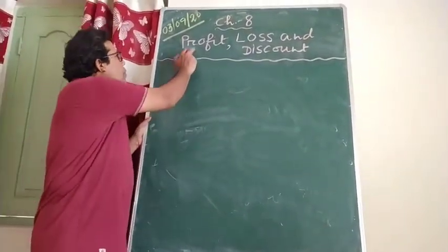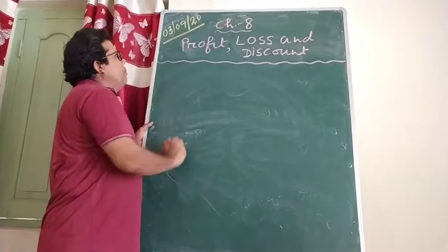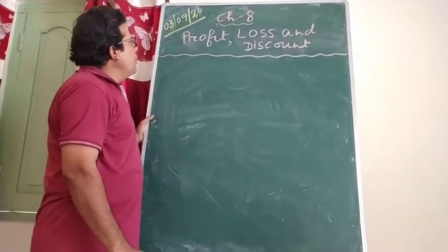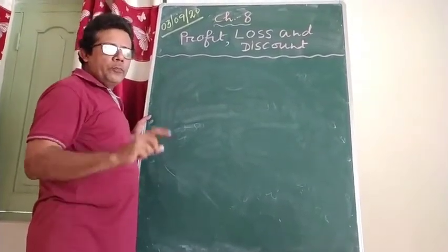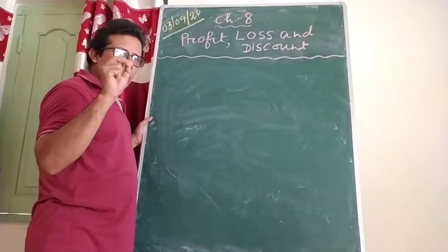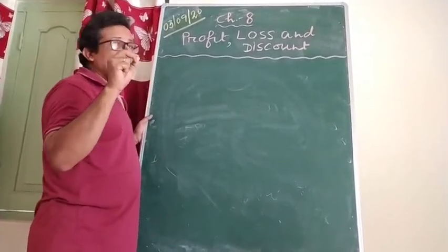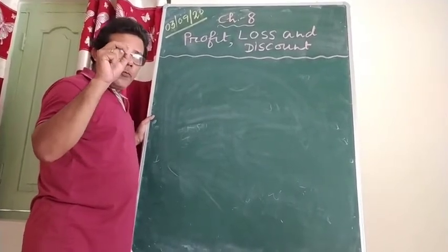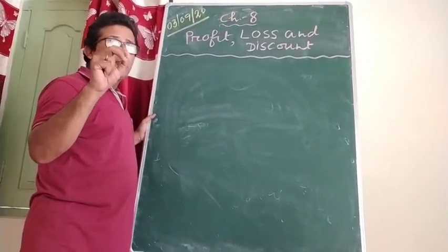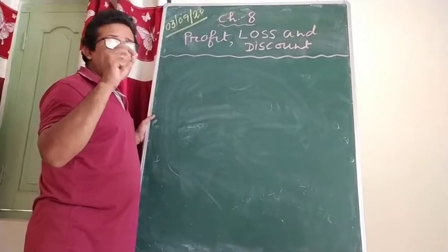Whenever there is any problem based on profit and loss, your first duty is to find out the cost price.